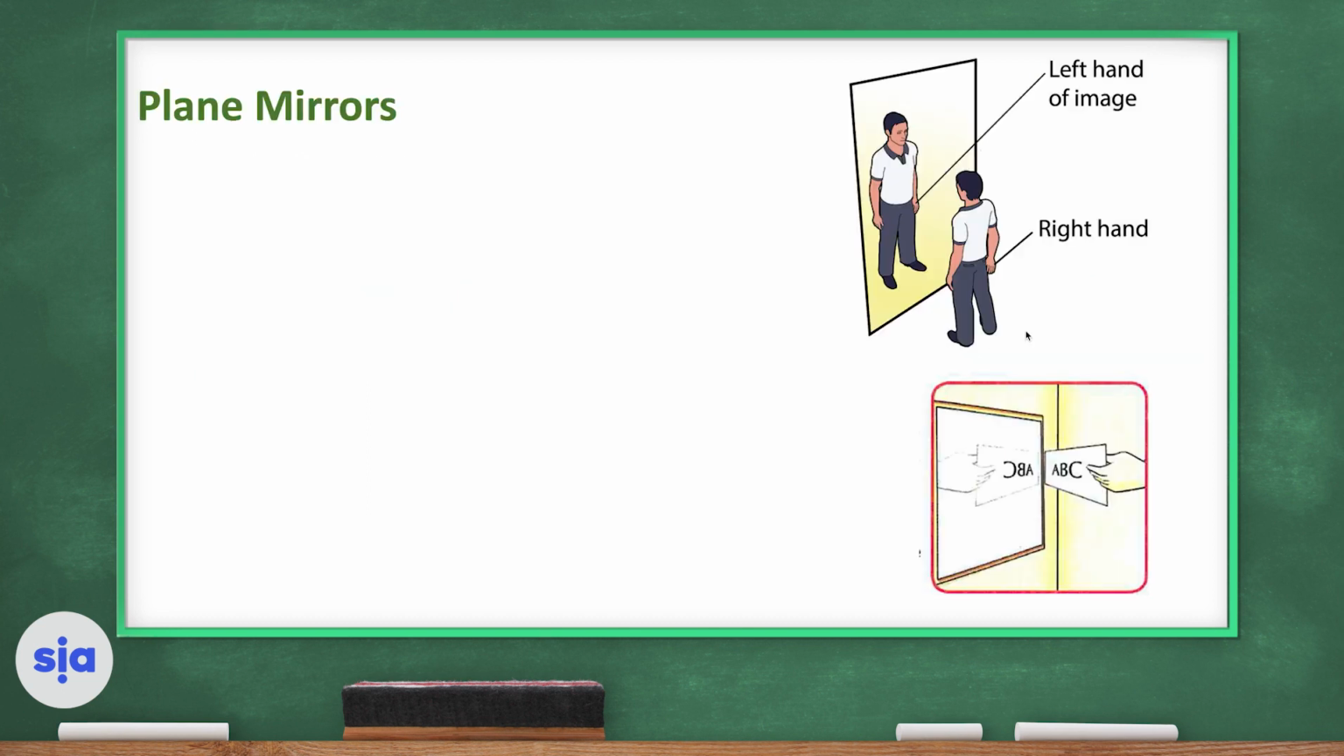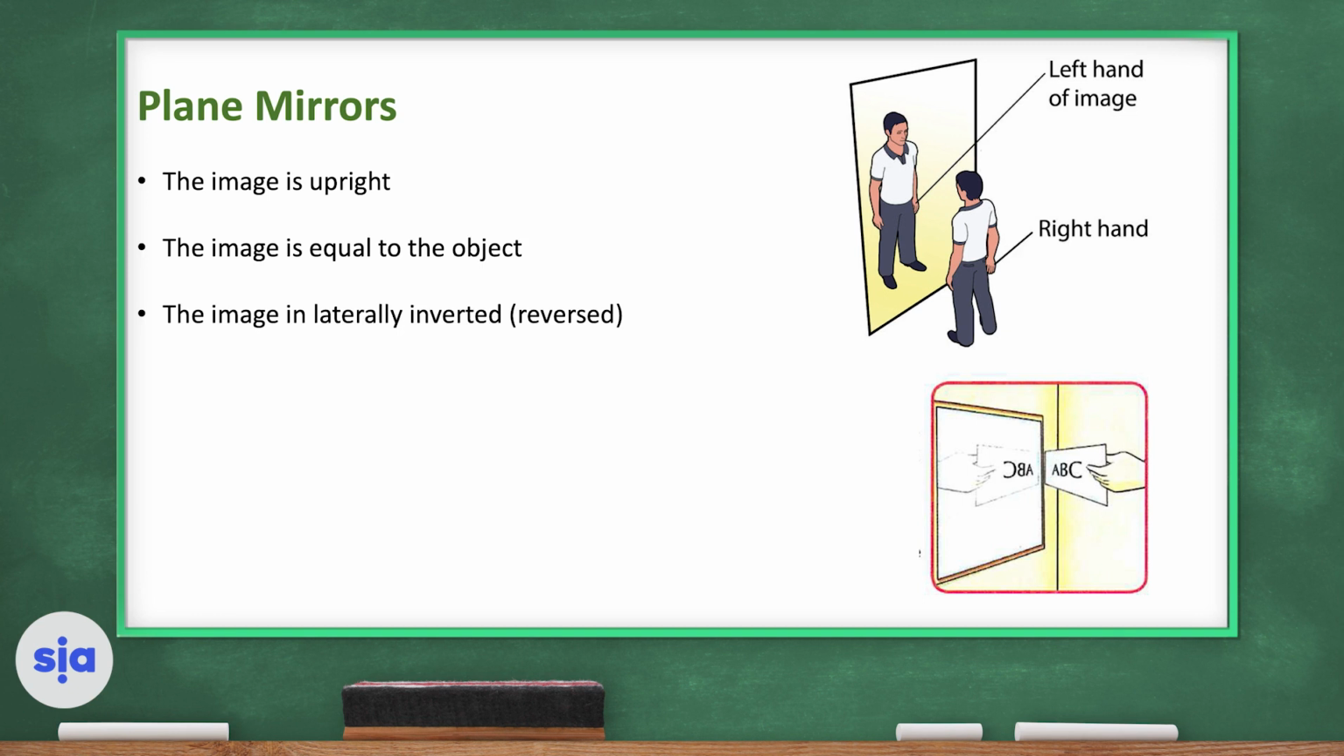Types of mirrors. We have many types of mirrors. This is a plane mirror. If you look at a plane mirror, you will find your image upright and equal to the object, having the same size. The image is laterally inverted or reversed. This means that your right hand will be opposite to the left hand of the image. And the image is a virtual image, so it cannot be received on a screen.